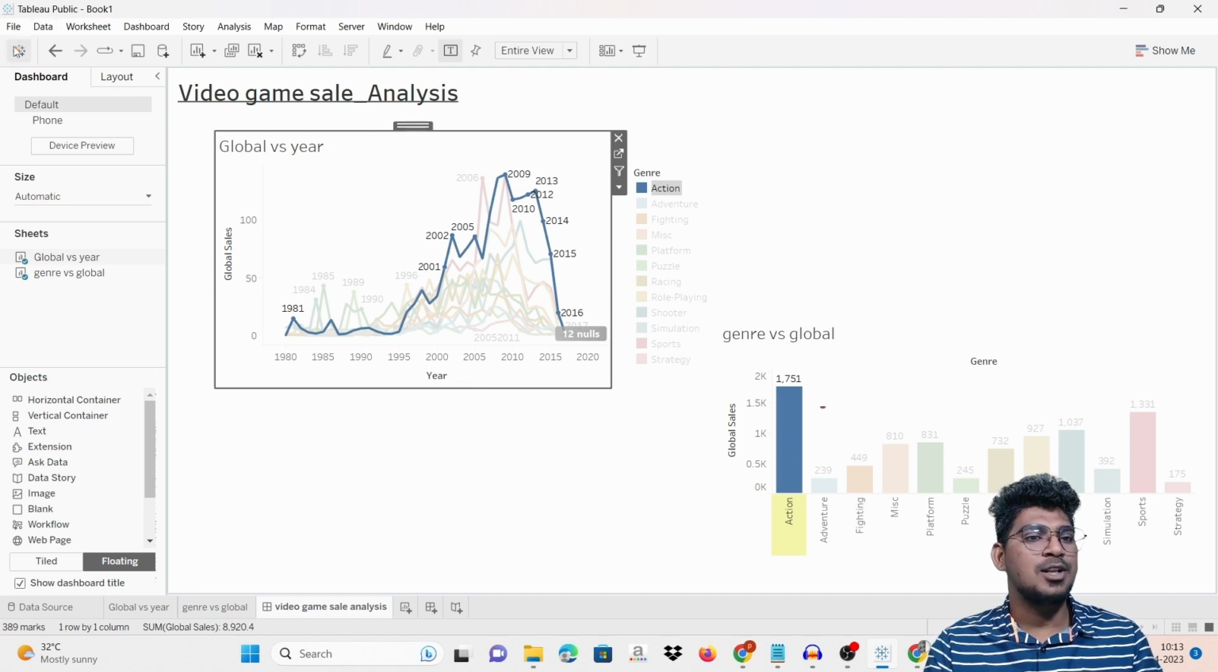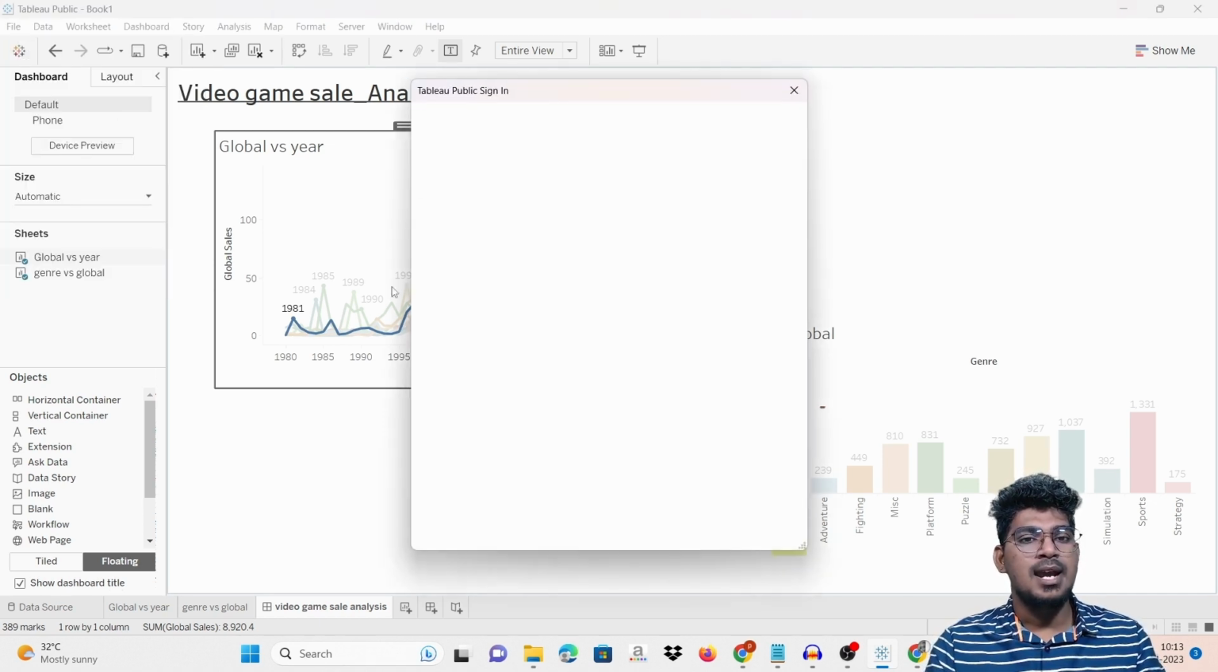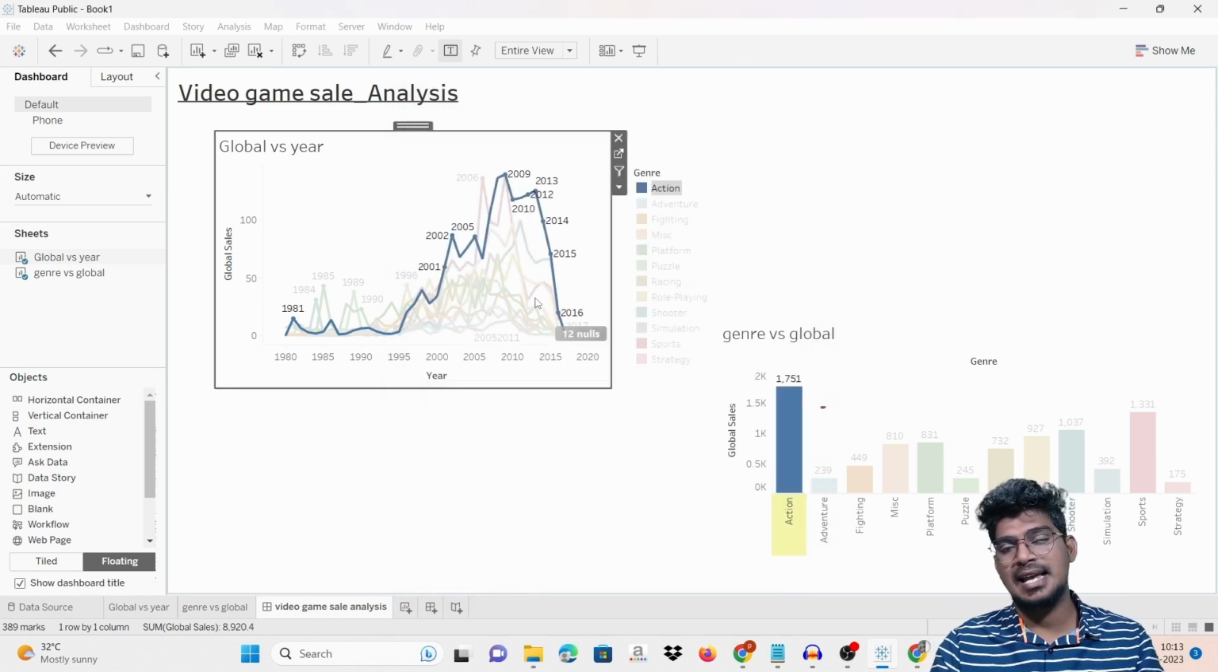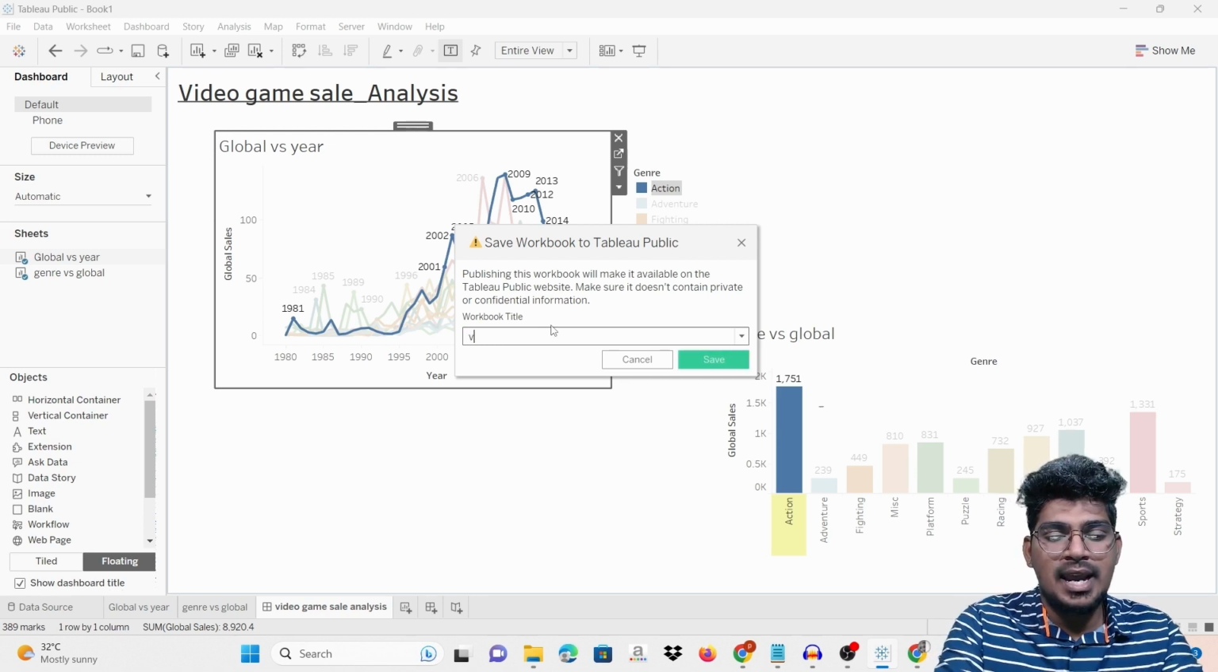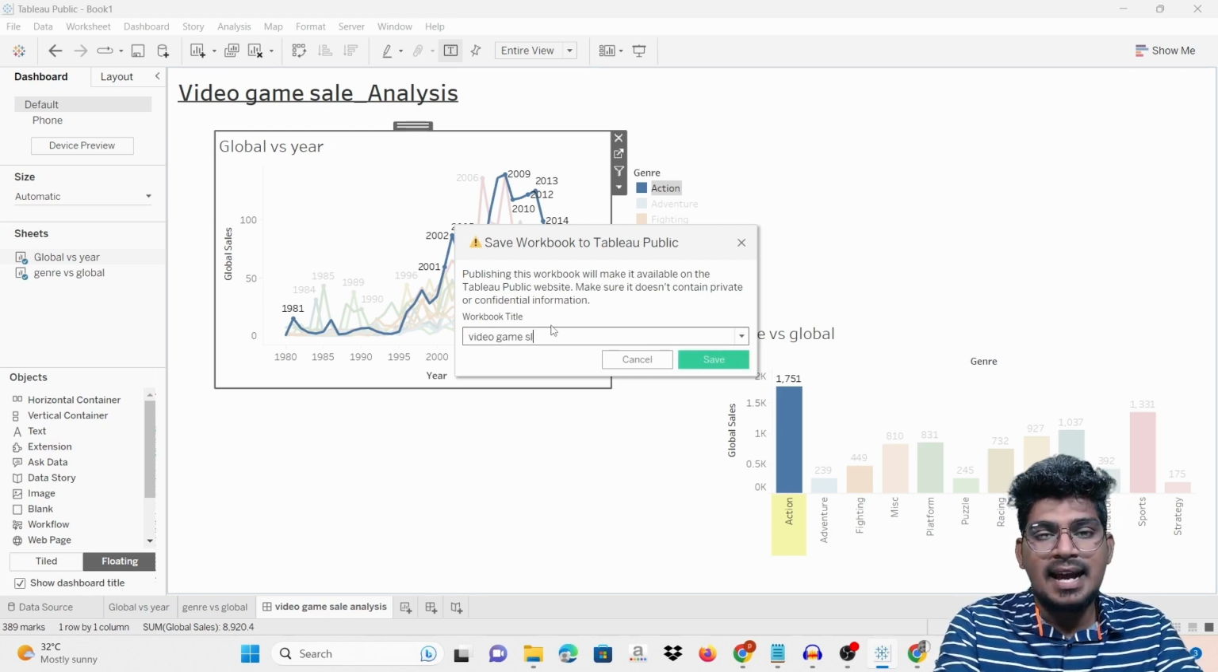If you want to save this particular thing, just go to save and publish. Okay, and after that it asks for the sign in page, so you have to create your account, then only it is possible to save in your account. So now it is saved. It is actually the video game sale analyze.